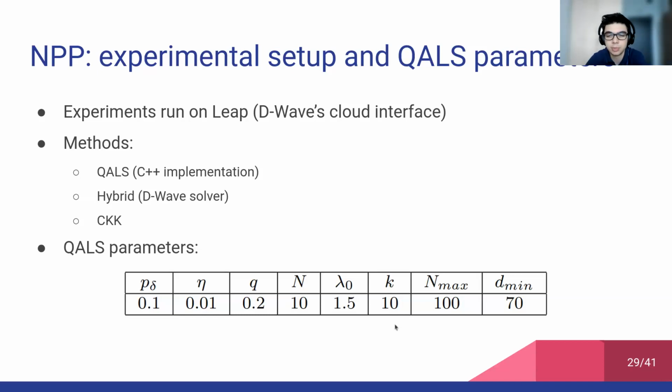And the important parameter is actually K, which is the number of reads, which has been set to 10, which is a quite low value. And finally, there are the two parameters related to the convergence.